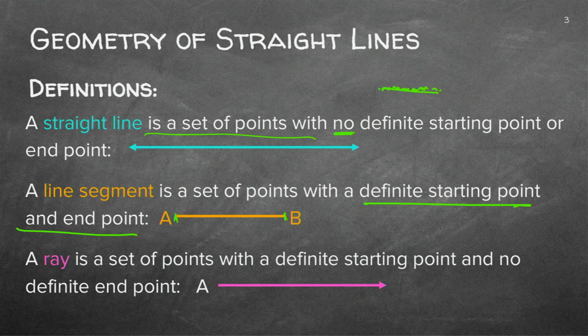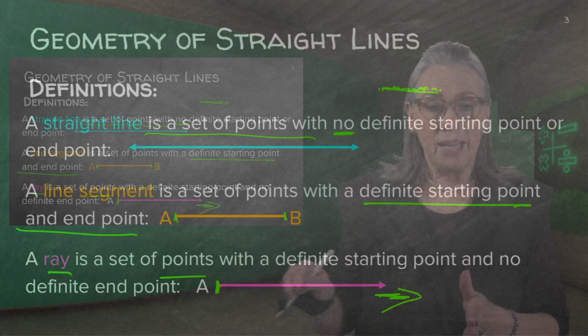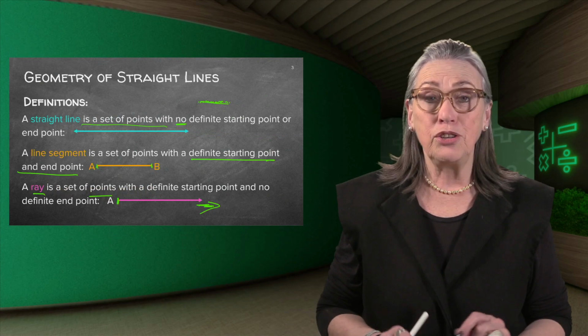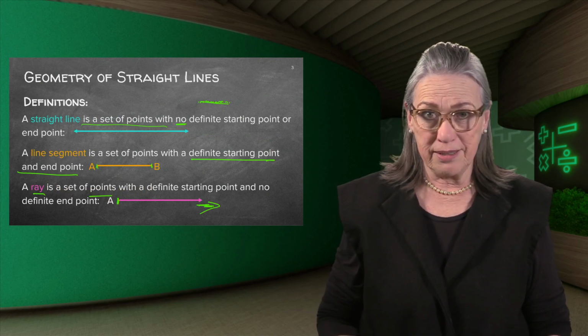And then a ray. A ray is again a set of points. In this case, it's got a definite starting point, but no definite end point. Can you see the arrow? So please make sure that you know the difference.